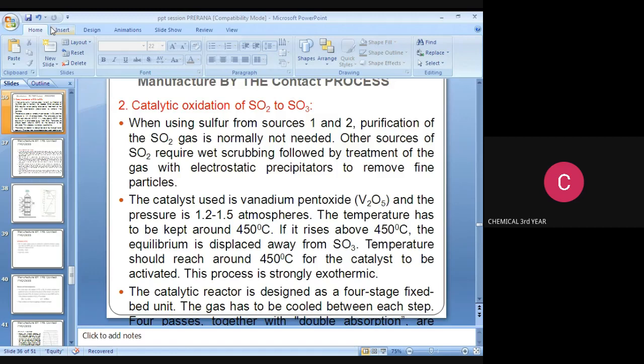If it rises above 450 degrees Celsius, the equilibrium is displaced away from SO3. The temperature should reach around 450 degrees Celsius for the catalyst to be activated. This process is strongly exothermic. Note it down, this is very important. This is a strongly exothermic reaction. The catalytic bed reacts in a four-stage fixed bed.